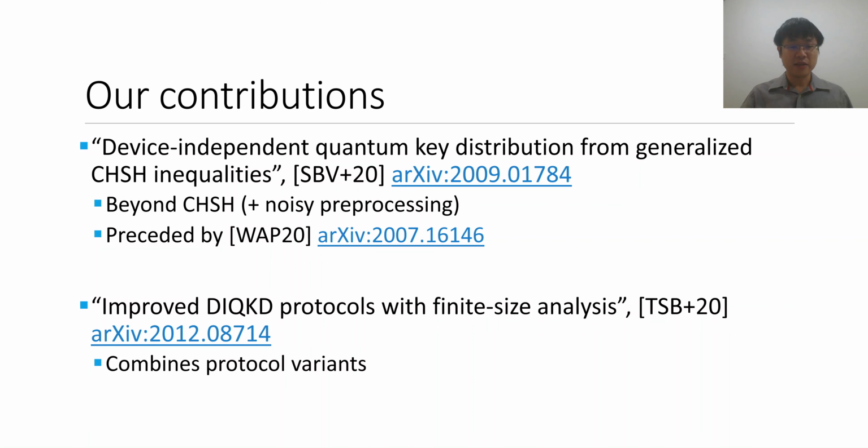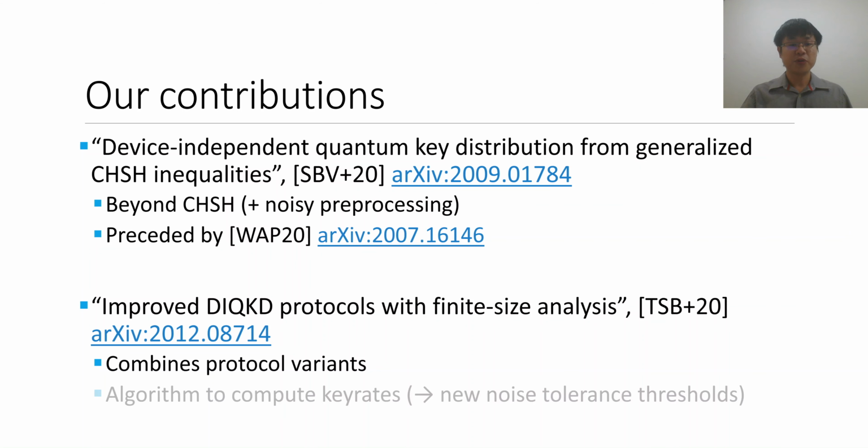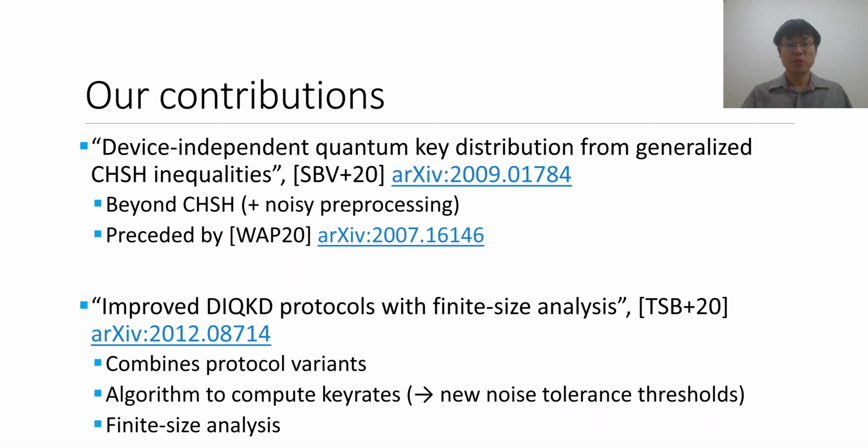The second work that I'm presenting today is based on the idea that we want to combine all the different variations that have been proposed so far to see how far we can improve the key rates with them. Our contribution here is that we develop a numerical algorithm that computes the key rates for protocols that combine all of the variations. Using this algorithm, we prove a new noise tolerance threshold, at least for some simplified noise models. Additionally, since the results suggest that DIQKD is possible in the asymptotic limit, we also perform a finite size analysis and compare it to the existing Bell test implementations to see how well it performs.